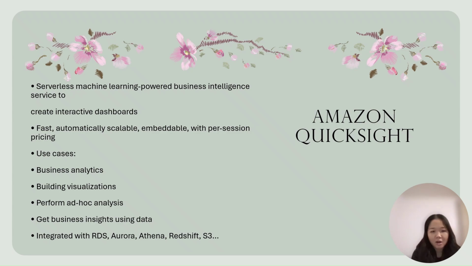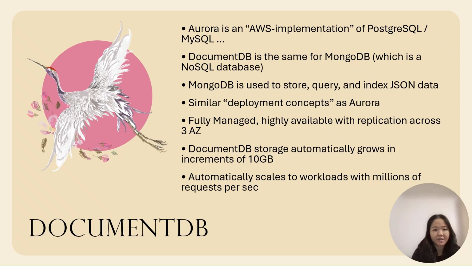Perform ad hoc analysis, get business insight using data, integrate with RDS, Aurora, Athena, Redshift, S3. DocumentDB. Aurora is an AWS implementation of PostgreSQL or MySQL. DocumentDB is the same for MongoDB, which is a NoSQL database. MongoDB is used to store, query, and index JSON data.